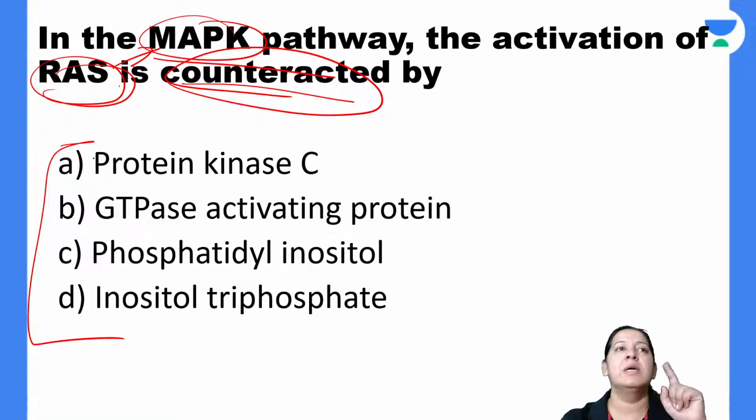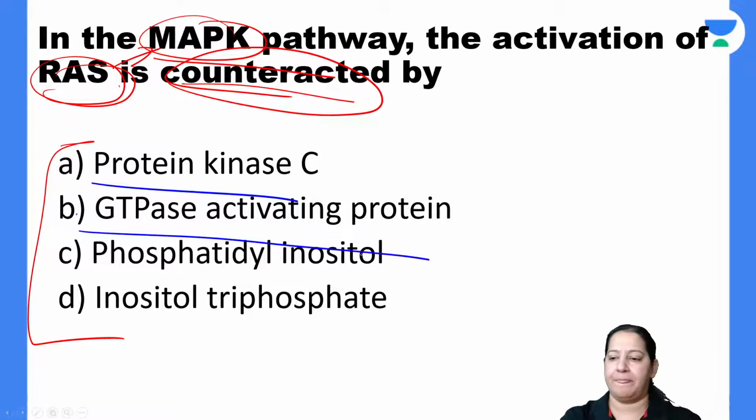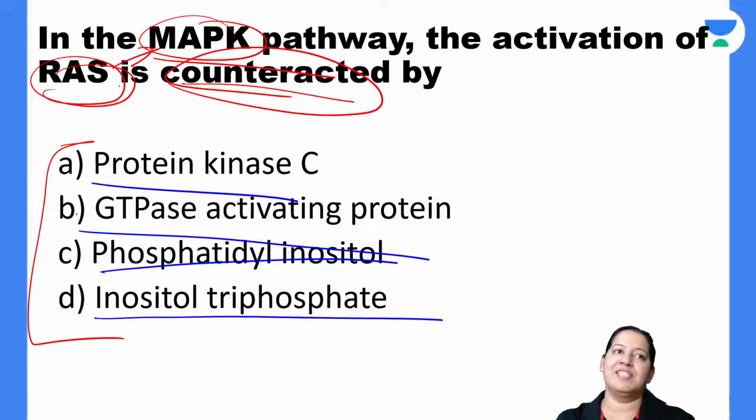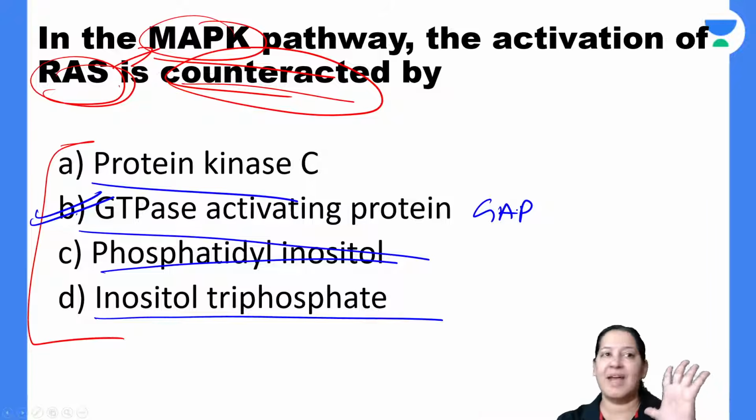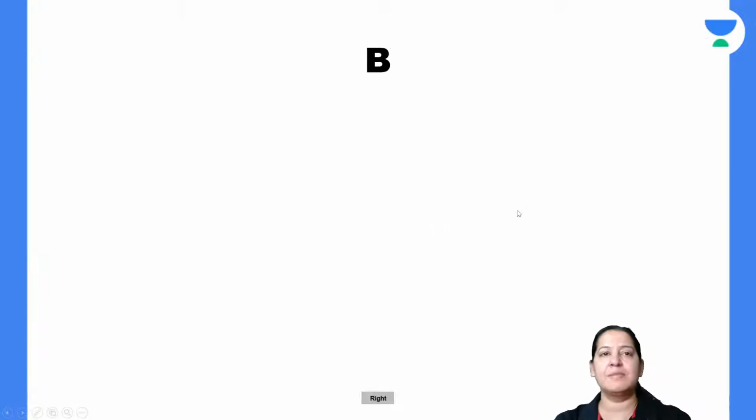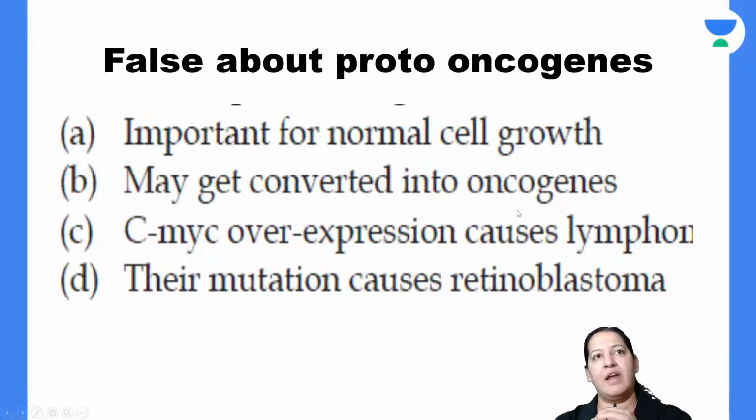Read the four options. Is it protein kinase C? Is it GTPase activating protein? Is it phosphatidyl inositol or is it inositol triphosphate? Who is causing it? Yes, B. It is GAP. GAP is GTPase activating protein. Again, it is a difficult level question from previous year papers of AIIMS. If you don't know the detailed mechanism, you can't answer this question. Give me a thumbs up. So the correct answer here is B.